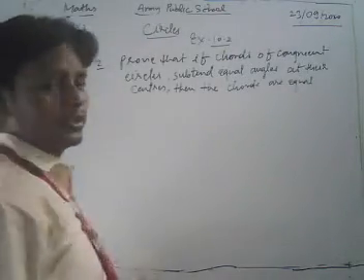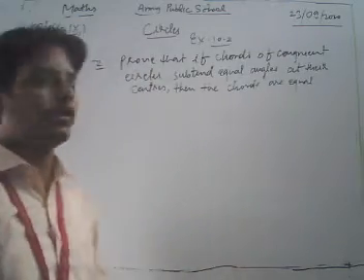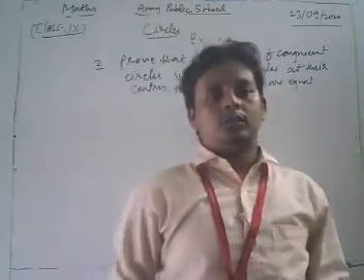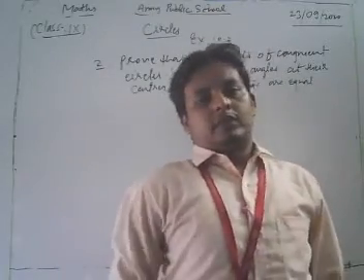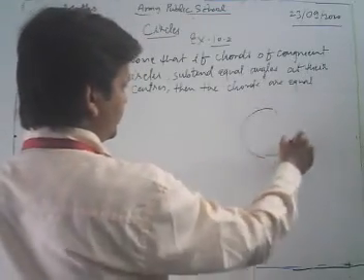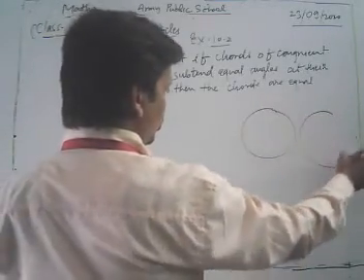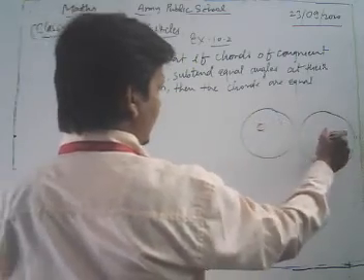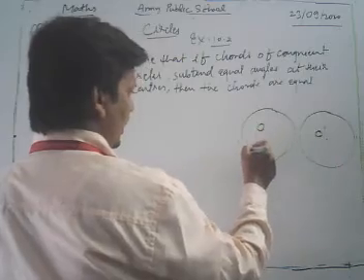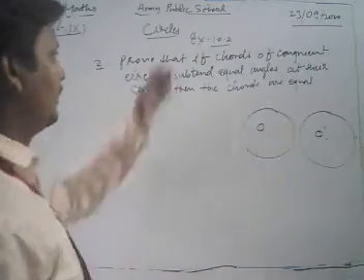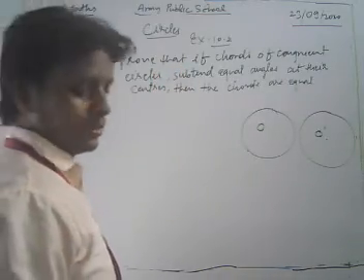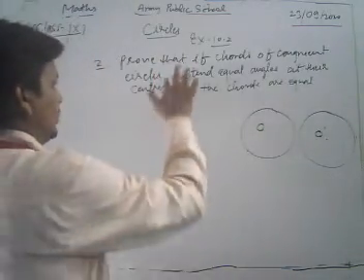Dear students, this is also a very important question, the second question of your NCERT exercise 10.2. This question is also solved in the previous way. Let's see its solution, dear students. First of all, we draw two congruent circles with centers O and O'.